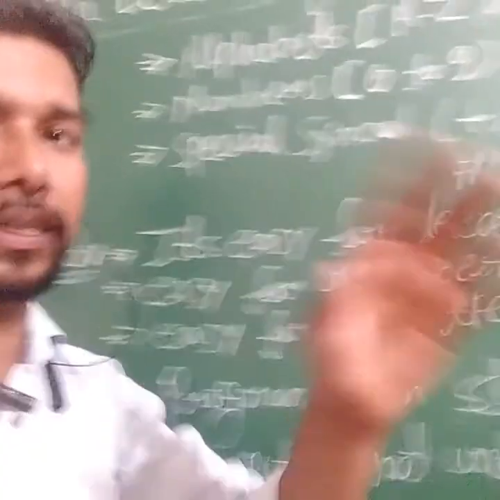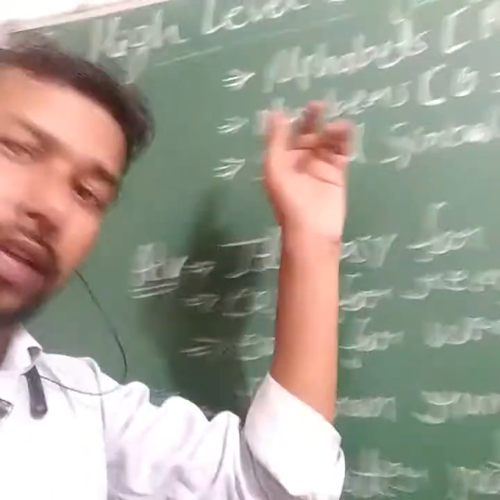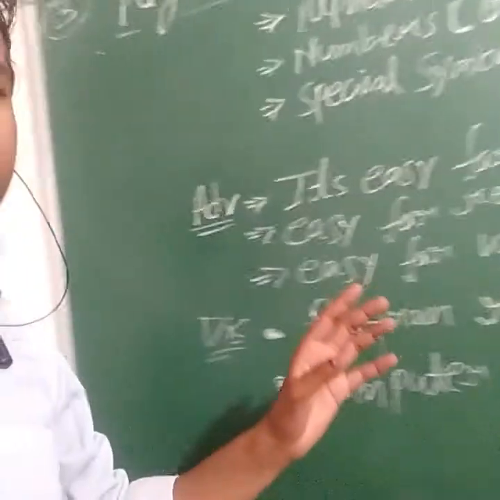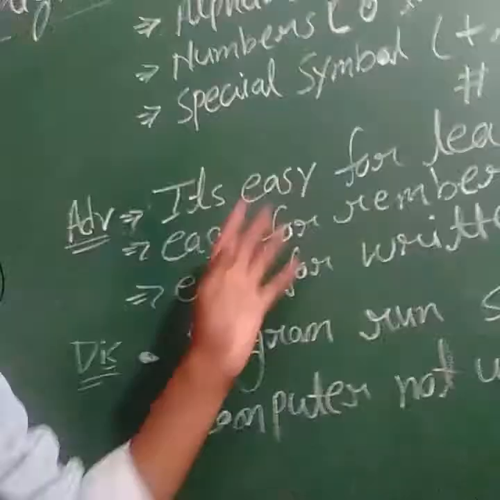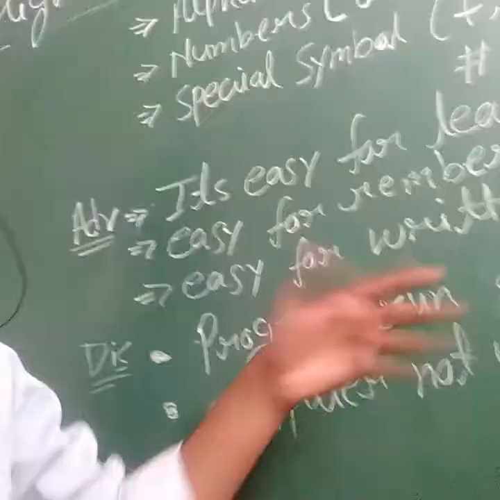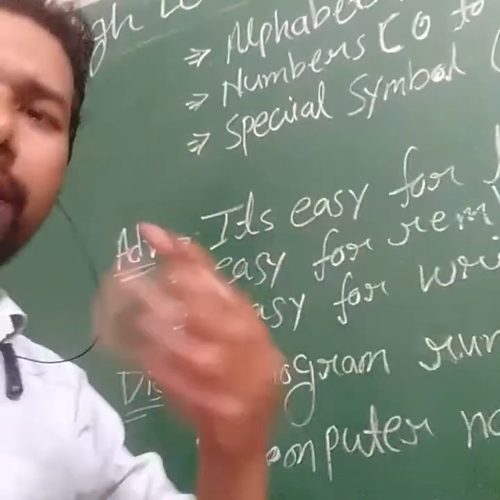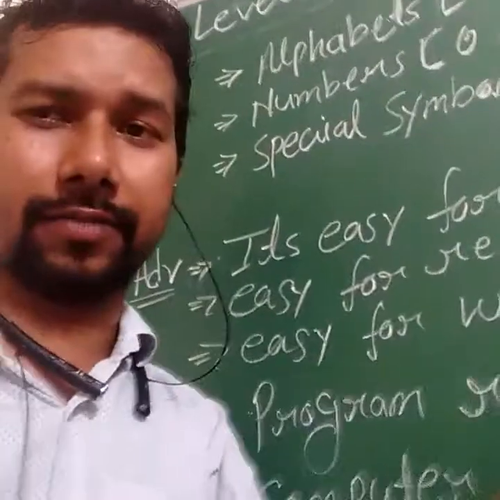The advantage of high level languages is that they are very easy to learn, remember and write, because this is a modern era language.